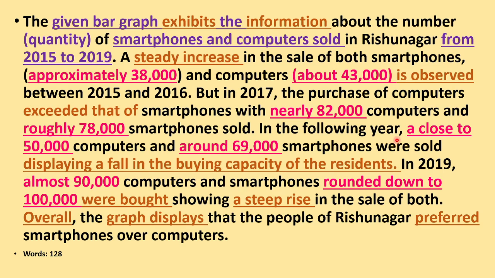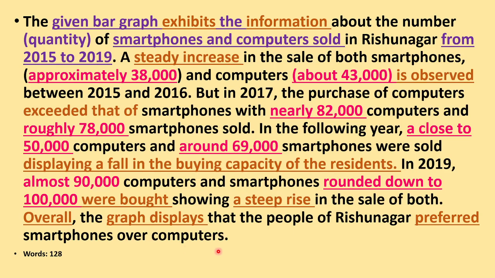In the following year, close to 50,000 computers and around 69,000 smartphones were sold, displaying a fall in the buying capacity of the residents. In 2019, almost 90,000 computers and smartphones rounded down to 100,000 were bought, showing a steep rise in the sale of both. Overall, the graph displays that the people of Rishunagar preferred smartphones over computers.